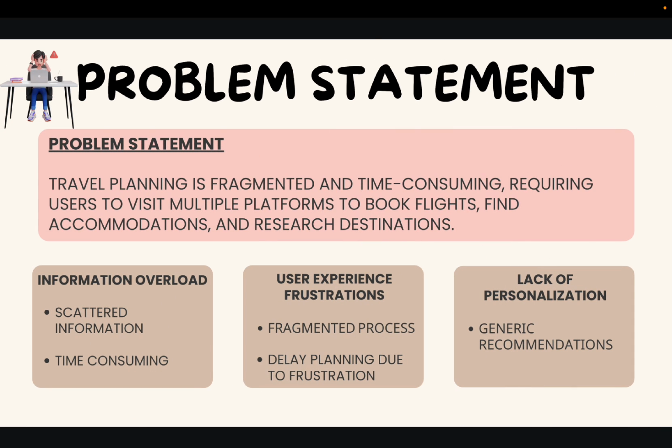The core problem we aim to solve is how overwhelming trip planning can be. Planning a trip today is time consuming and fragmented, since travelers often juggle multiple websites for flights, hotels, and activities. This leads to information overload, scattered data, lack of personalization, and decision fatigue. By addressing these challenges, we make travel planning faster, more enjoyable, and tailored to each individual.